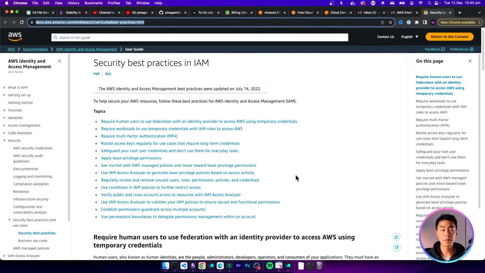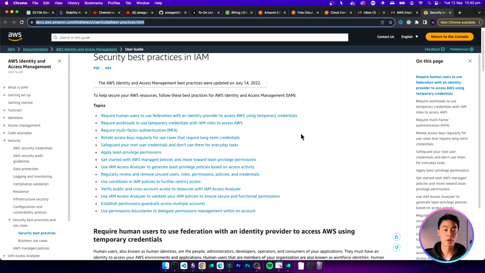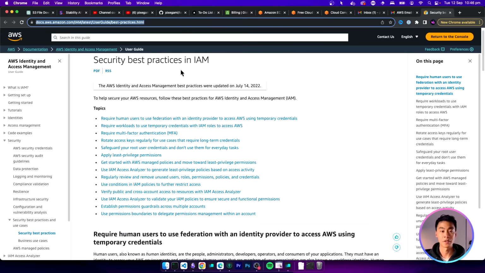By default, AWS is very strict with security. It is always recommended to create users or roles with the bare minimum access required to do its job. And if you want to learn more, there's actually an entire page of security best practices that you can check out in the video description. But because we're still learning, let's create an admin account with complete access so that we can use it for our CLI and our SDK.